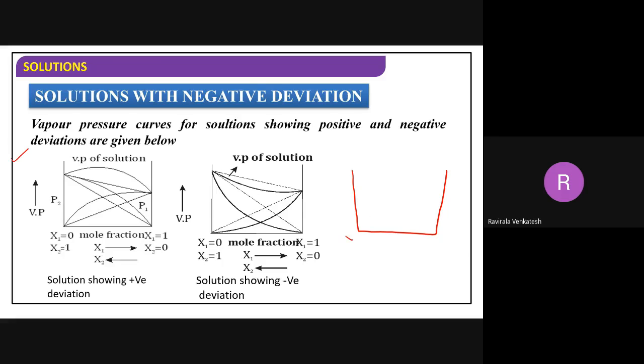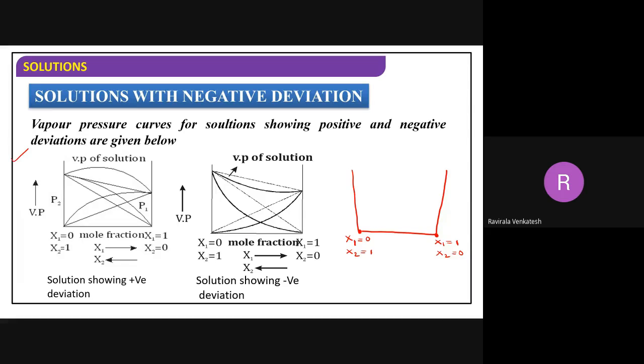Now here, only the second component is there, X2 is equal to 1 only here. Here the first component is there. That means here only benzene is there, and here only toluene is there. Like that we can take.